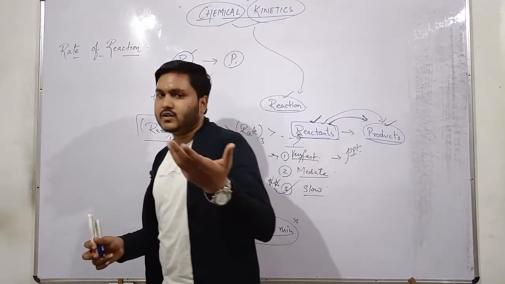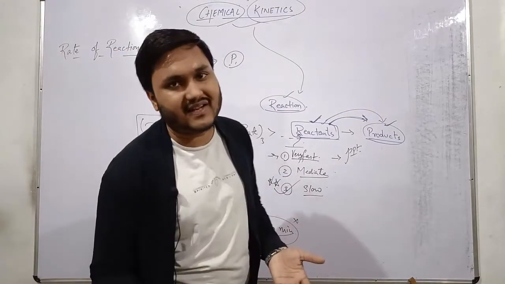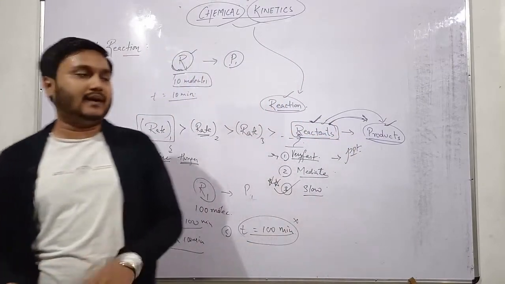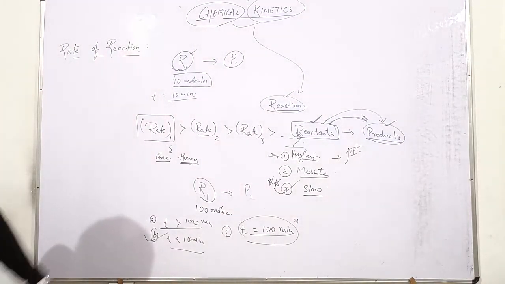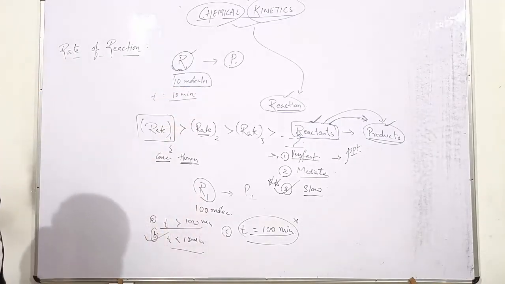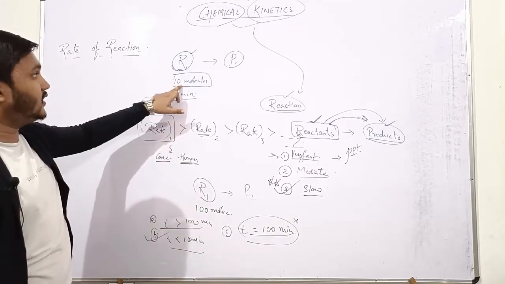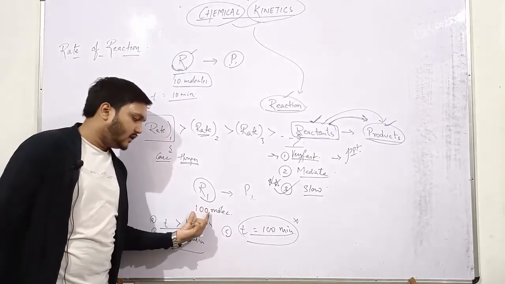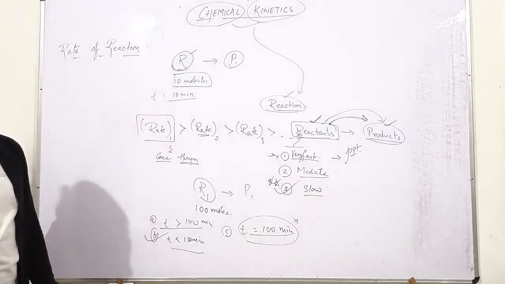Obviously it is the first case, because you are starving and hungry, while in the second case you are already full. So in the second case you are going to take a bit longer than the first case to finish. It is the same here: in the first example you have taken 10 molecules, and in the second case 100 molecules. If you are starving in one case and full in the other, in which case are you going to complete very soon? The second one, because you have a higher concentration of reactant as compared to the first one.